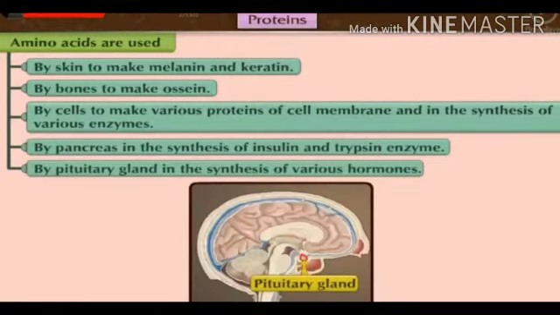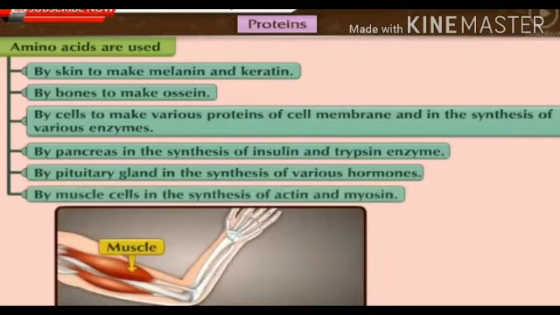Next, amino acids are used by pituitary gland which is present in the brain. This pituitary gland synthesizes various hormones which are useful in proper functioning of our brain. The next use of these amino acids is by our muscle cells, and they synthesize the actin and myosin proteins which are flexible proteins.